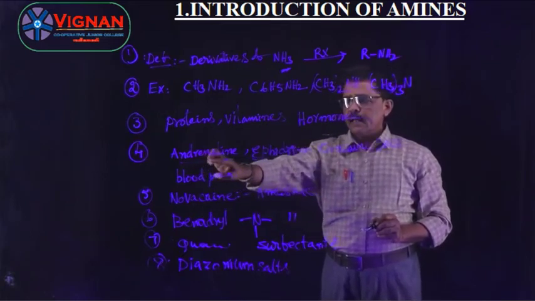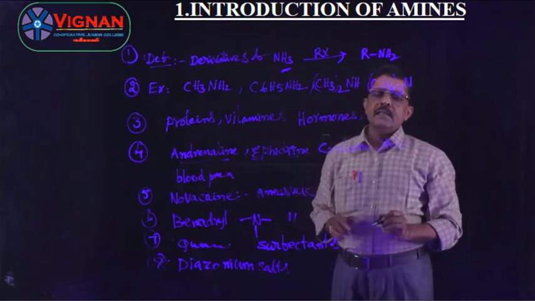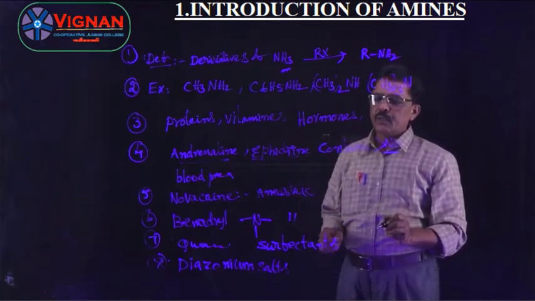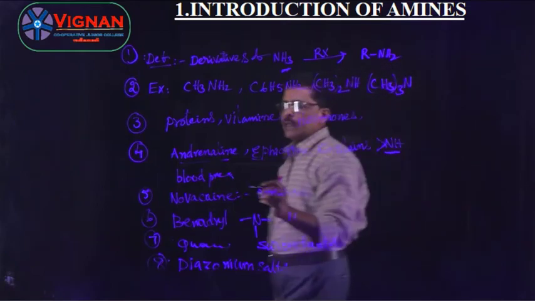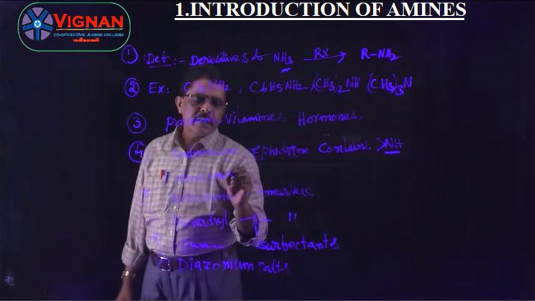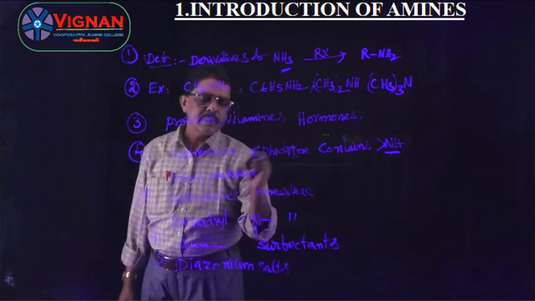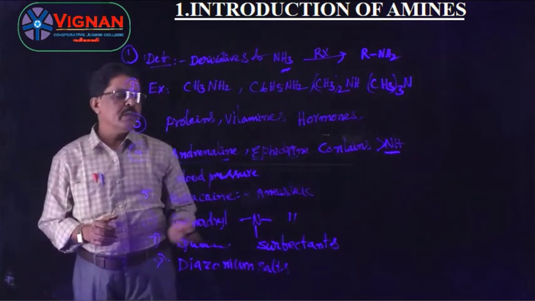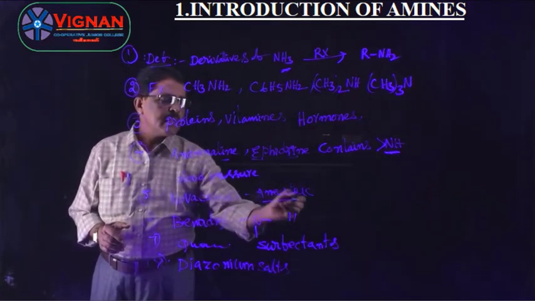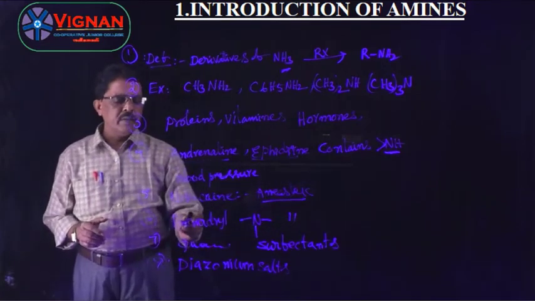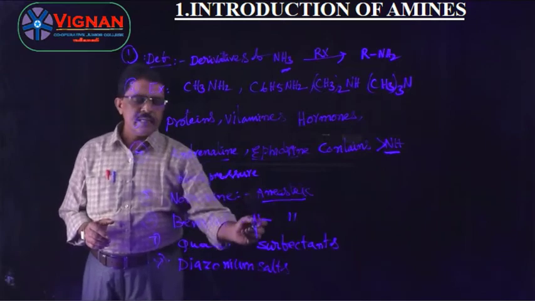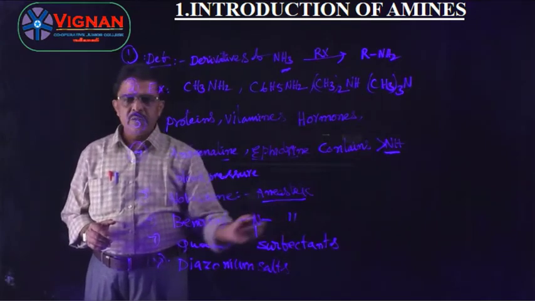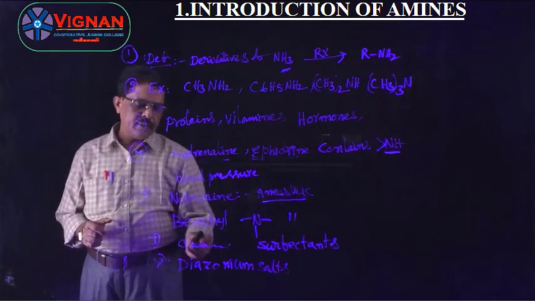Next, adrenaline and ephedrine contain a secondary amine group, which are used to increase the blood pressure. Novocaine is also an amine compound, used as an anesthetic compound. Benadryl contains a tertiary amine group. It is also used as an anesthetic.